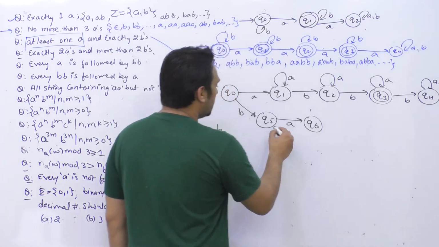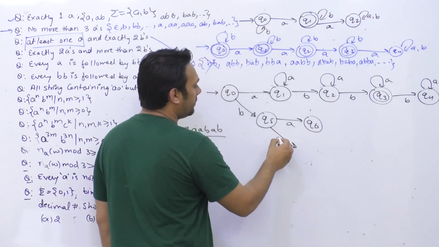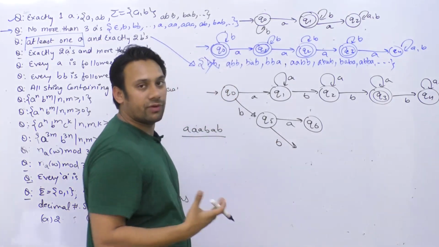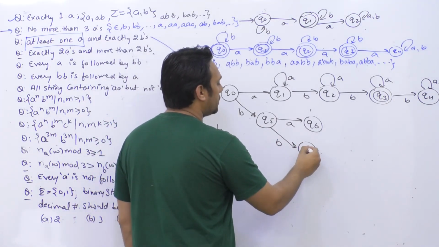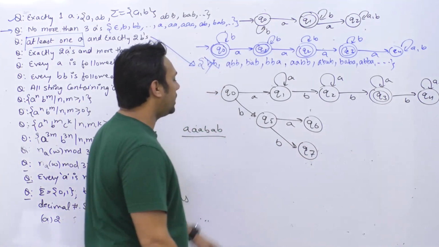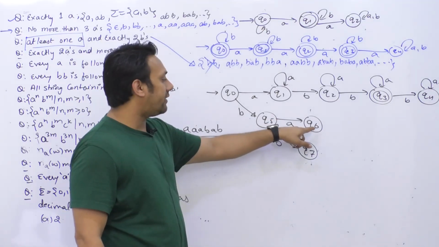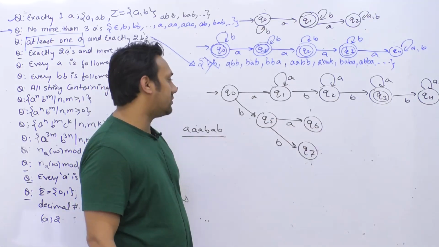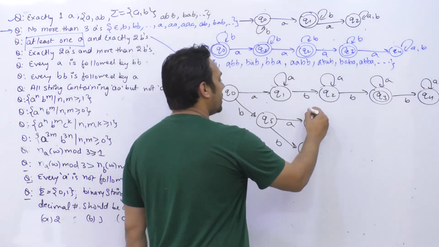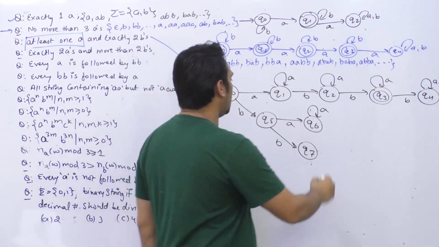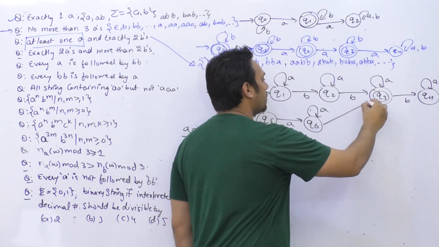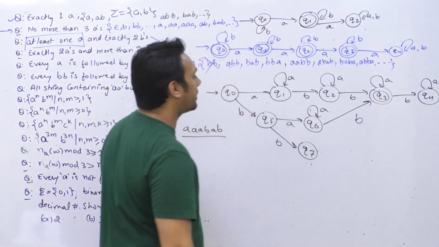And if the next symbol is again a B, then we have to make sure that one more A should be there. Okay, so if the next symbol is B, then I can go to the state Q7. So here I created a transition for A and B. Now here I have to create a transition for both A as well as for B. Here you can have any number of A's, but if you get a B again, तो आपके पास you can go to this state. I feel that should be correct, right?